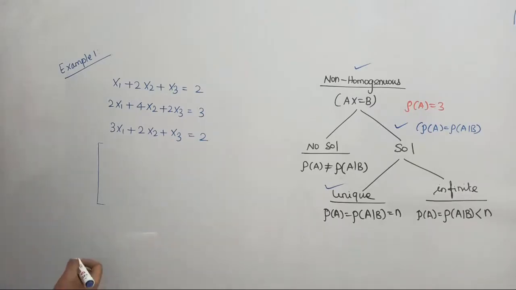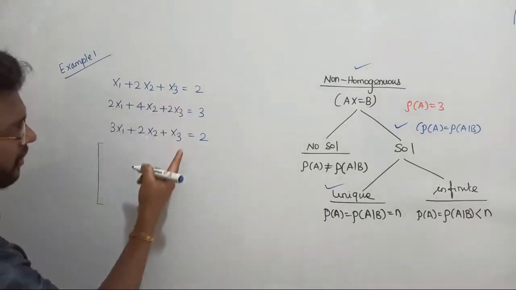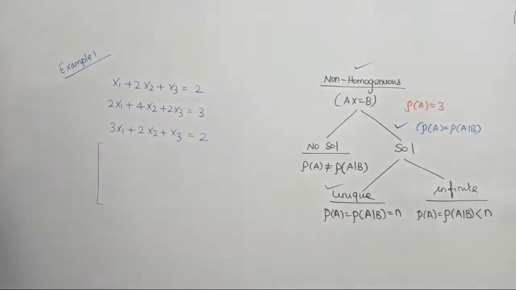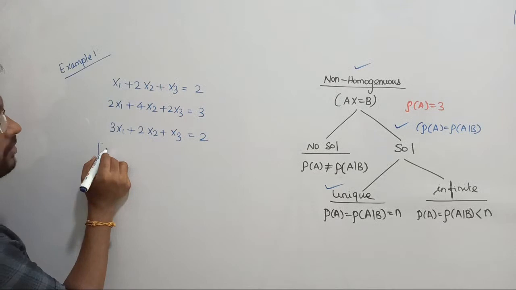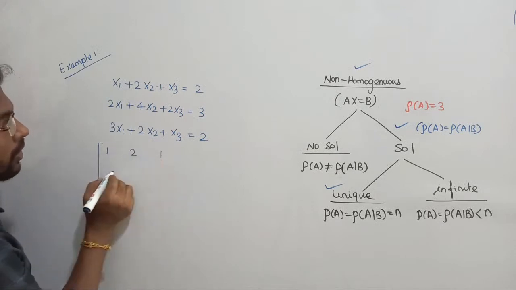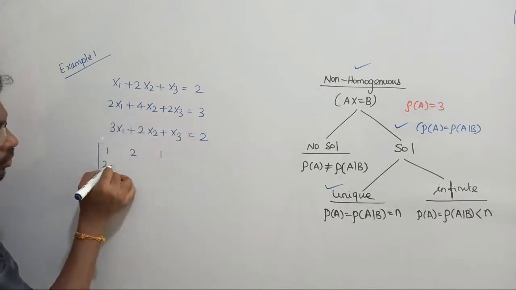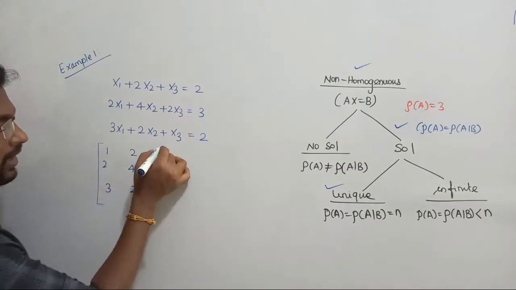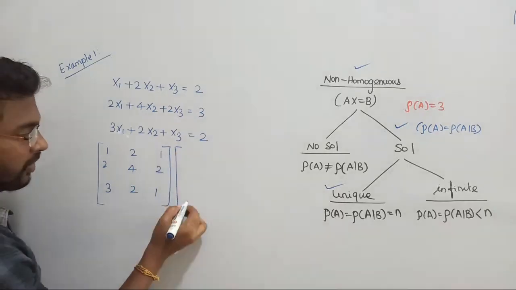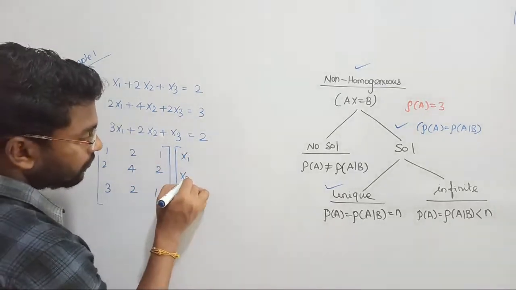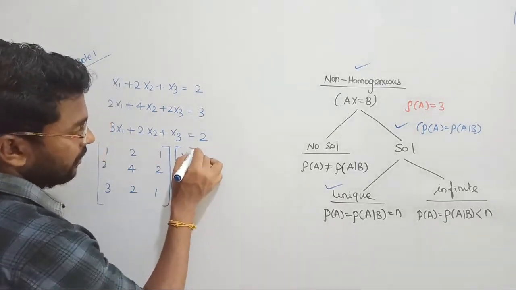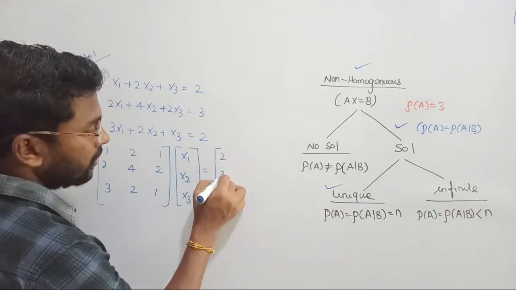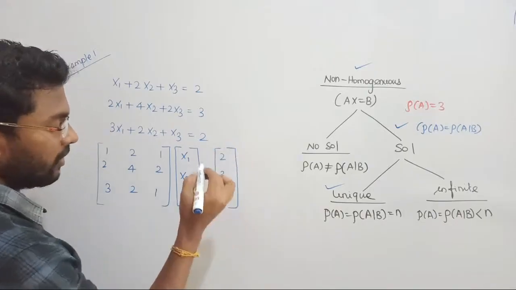It clearly shows that matrix A exists, the unknown vectors exist, and matrix B also exists. So it is a non-homogeneous system. Let us write matrix A: first row 1, 2, 1; second row 2, 4, 2 as coefficients; third row 3, 2, 1. Let us close them, and the corresponding variables are x1, x2, x3, whereas on the RHS we consider 2, 3, 2. Exactly. Fine. What is our target?